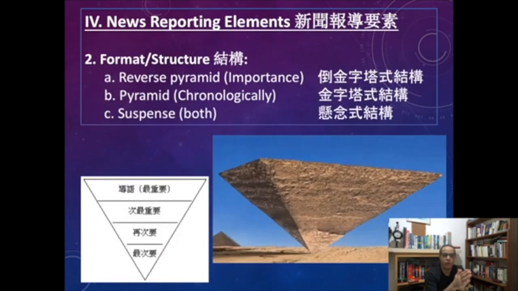As for the format and structure of the news report, the first is called reverse pyramid or inverted pyramid, and that means you start with the most important facts, the 5 W's we just mentioned: who, what, where, when, and why. Then in the body you talk about more details, but you start with the most important facts.